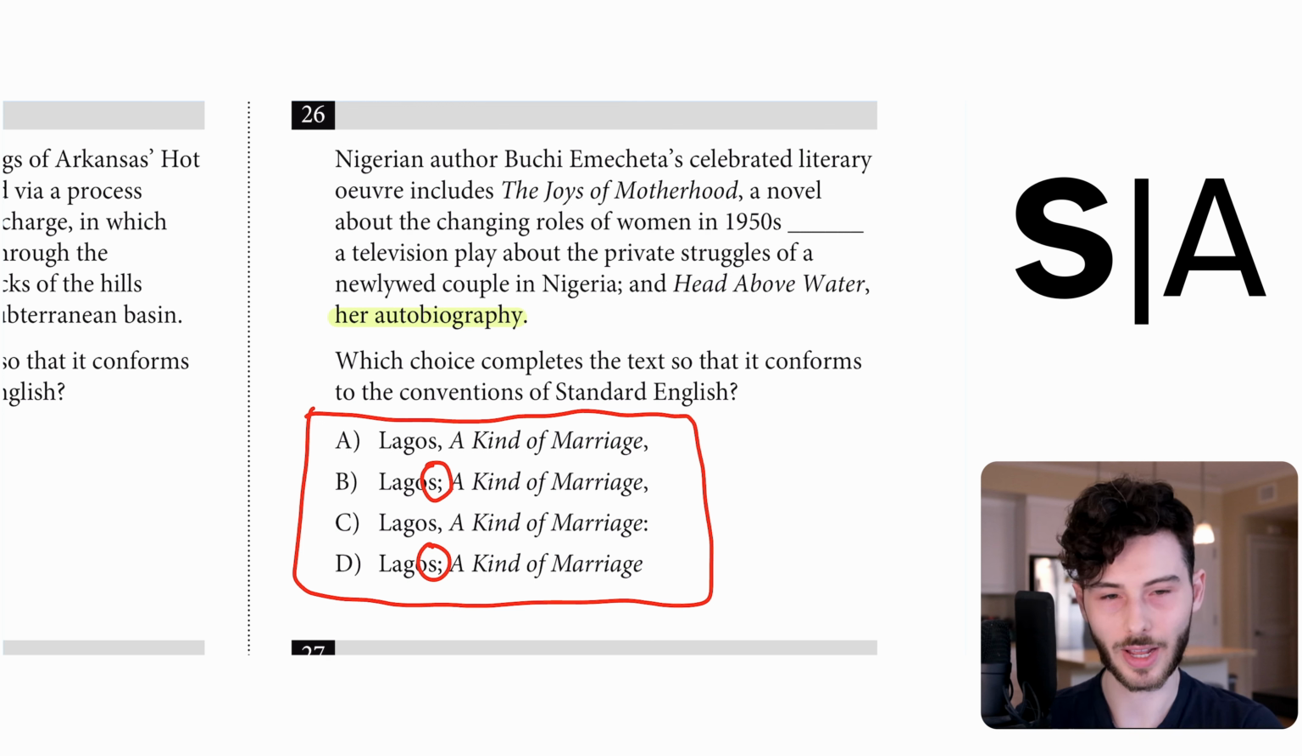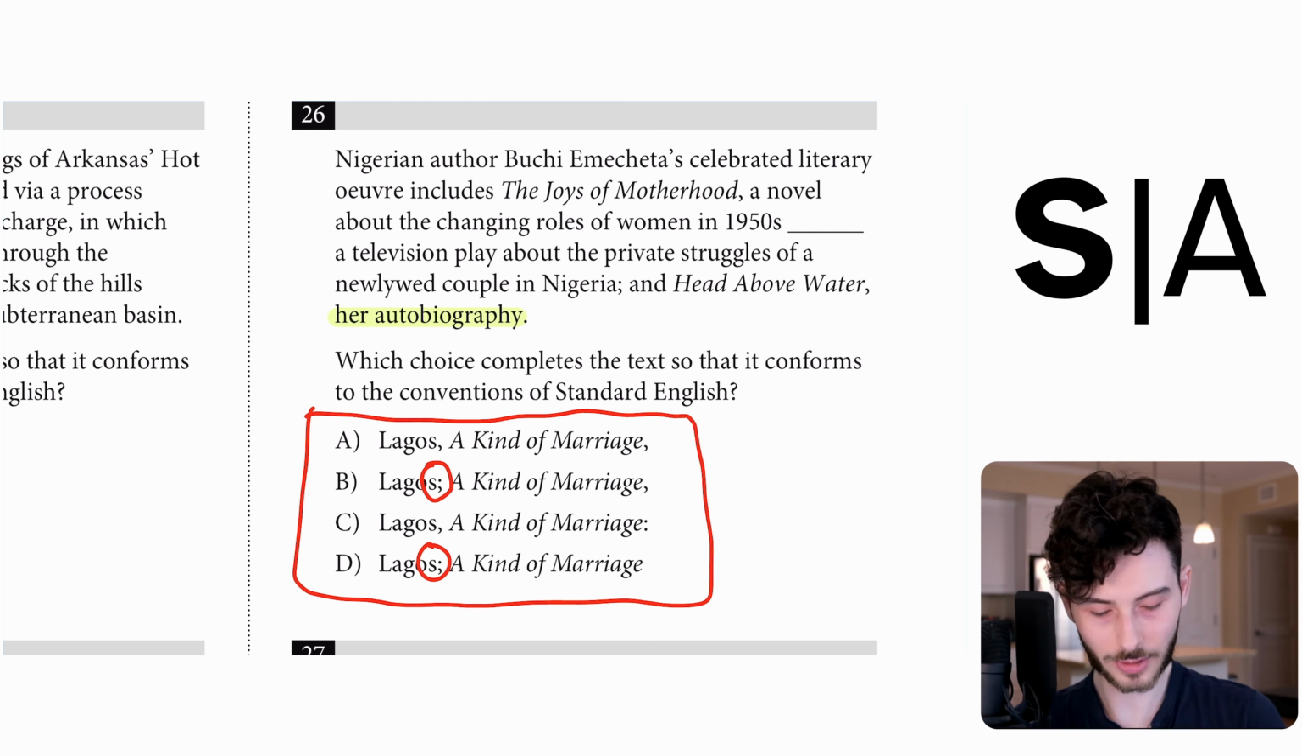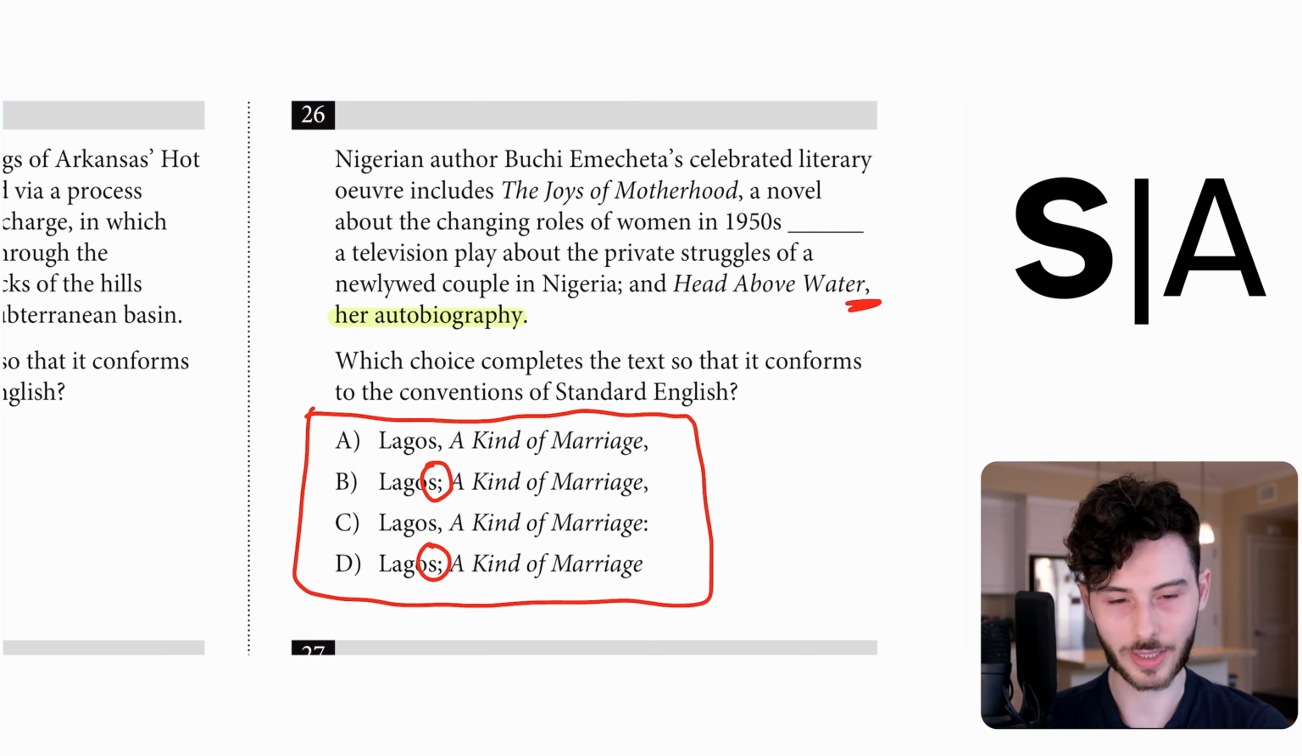Now we need to look at what happens after the title itself. After the title, in The Joys of Motherhood or Head Above Water, you can see that there is a comma. I'm actually going to erase the circles to make it easier to see and do an underline. There's a comma after the title, which means that we need a comma after the title to match. Therefore, the answer must be B.